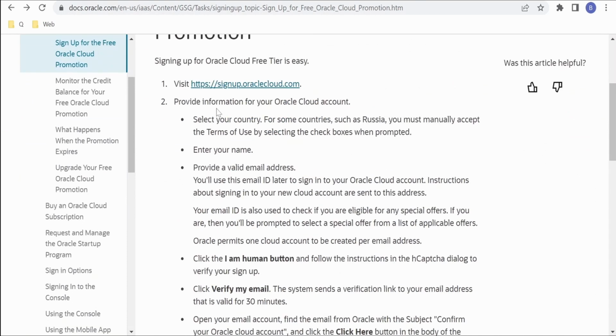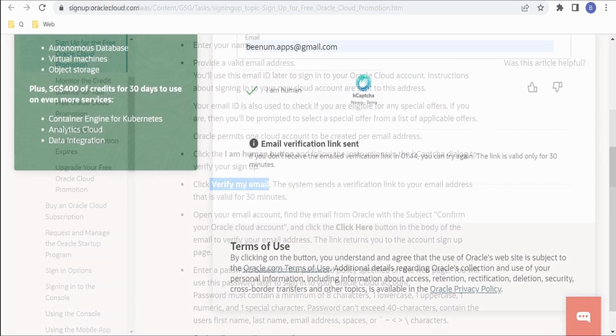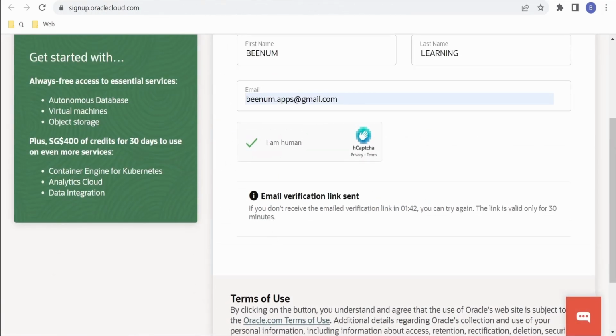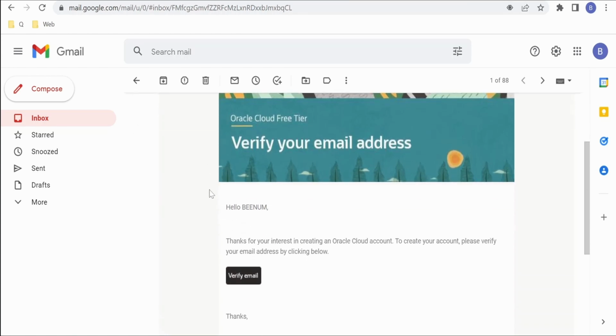If you come to this documentation, we have filled in the country name, provided the name, and provided a valid email address. Then we clicked on the I am a human button, then we clicked on verify email. Now if you look at the message over here, it is showing email verification link sent. Now we'll switch over to our Gmail account and check whether we got any email from Oracle. Yes, there is this email we received from Oracle Cloud Infrastructure to verify our email. On receiving this email, you have to click on verify email.